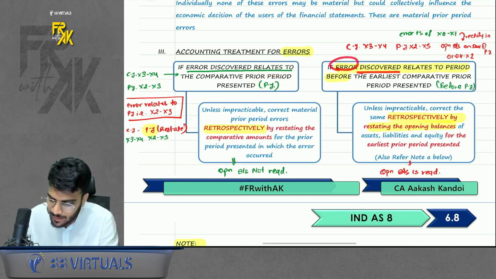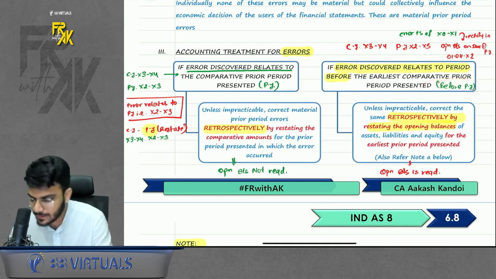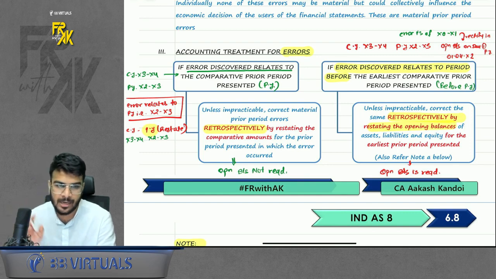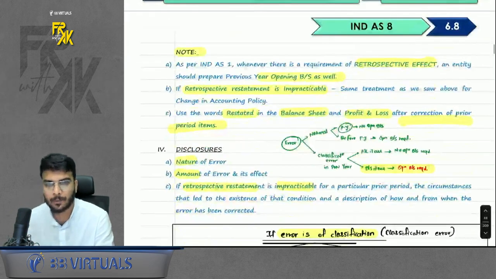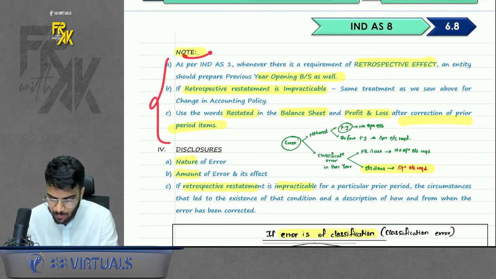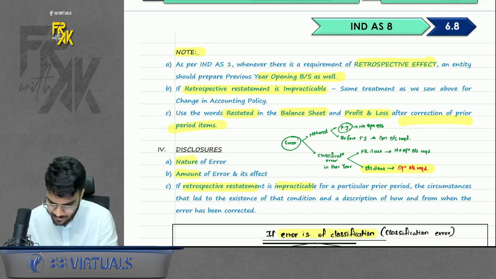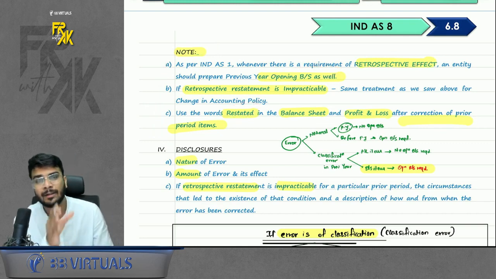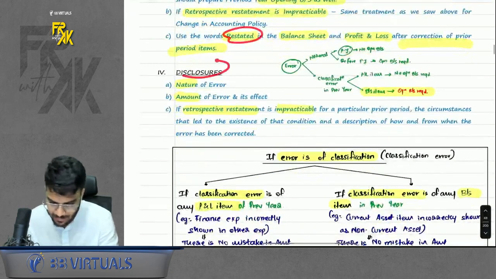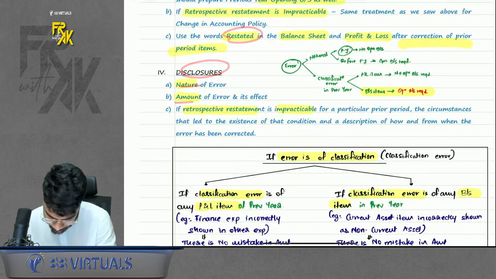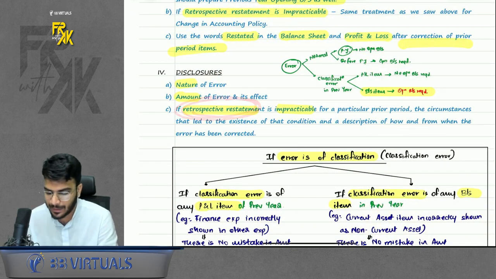But if the error relates to before the previous year, in that case you will apply it retrospectively, and in comparatives prepare one extra balance sheet, that is the opening balance sheet, and you will change the amount in it. Whenever you give retrospective effect, prepare the opening balance sheet. If retrospective restatement is impracticable, give the reasons. Also, whenever you apply anything retrospectively for the previous year, use the word restated. Disclosure is required of nature and amount, and if retrospective restatement is impracticable, the reasons for the same.